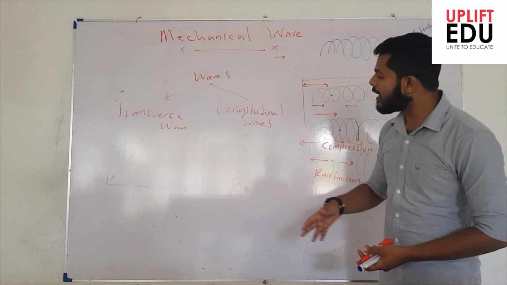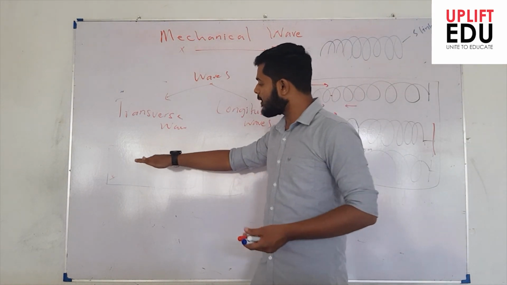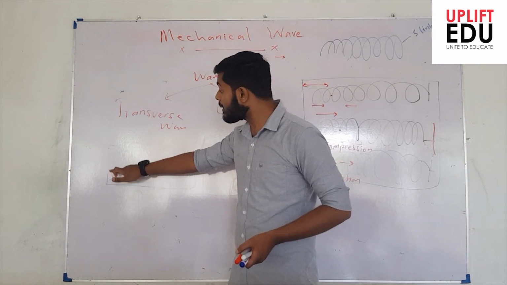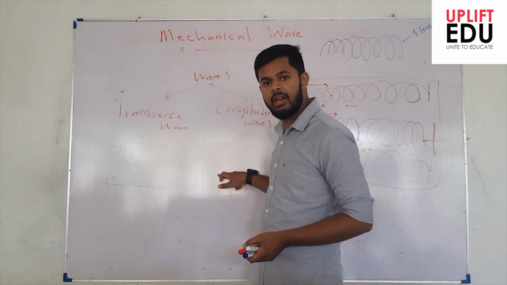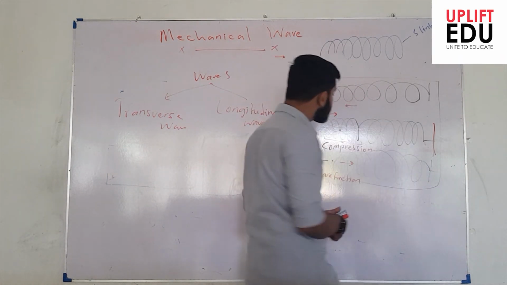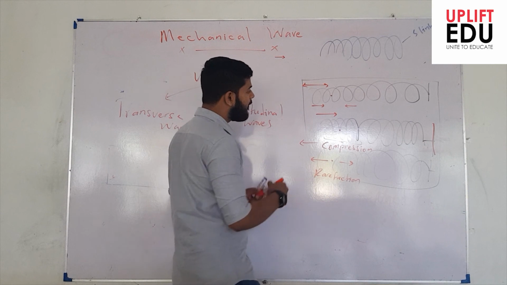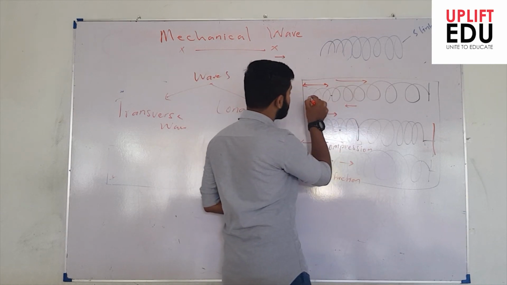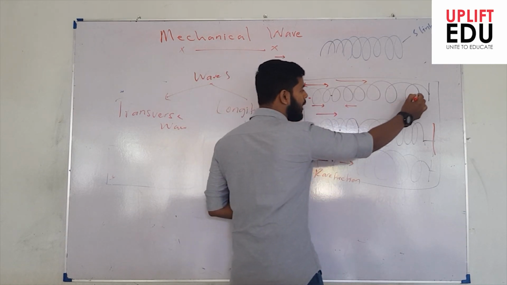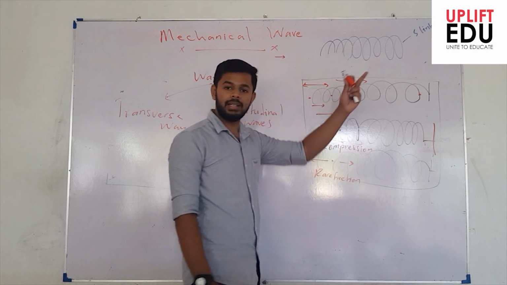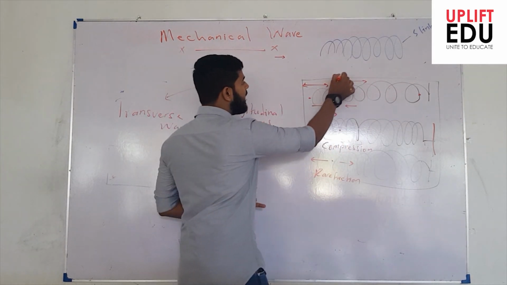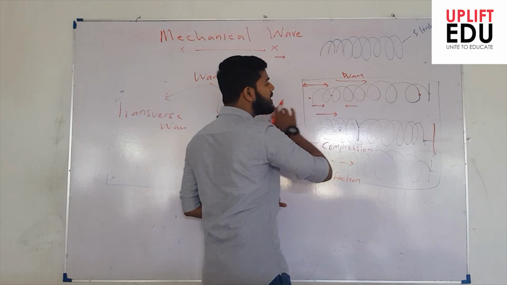Okay, so these are the major differences between a transverse wave and a longitudinal wave. In a transverse wave, we say the particles of the medium travel perpendicular to the direction of wave travel. But when I consider the longitudinal wave, the wave travels toward the right side. That's why when I cause a disturbance at this point, it results in a disturbance till the maximum point. So we can say the energy or the wave travels along this string.